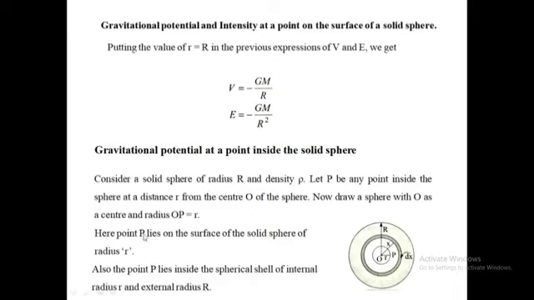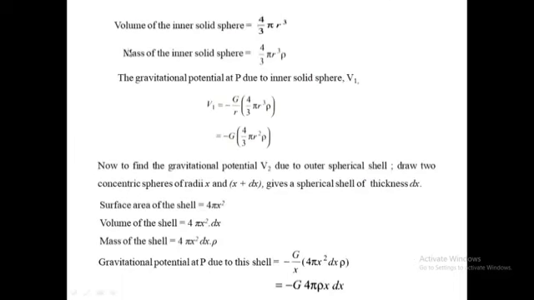Now here point P lies on the surface of the solid sphere of radius r. Also the point P lies inside the spherical shell of internal radius small r and external radius capital R. Therefore, the volume of the inner solid sphere is given by 4 by 3 pi r cube and its mass is given by 4 by 3 pi r cube into rho.